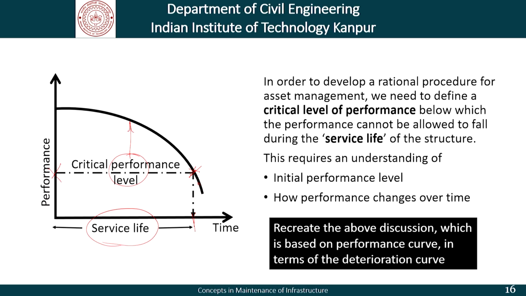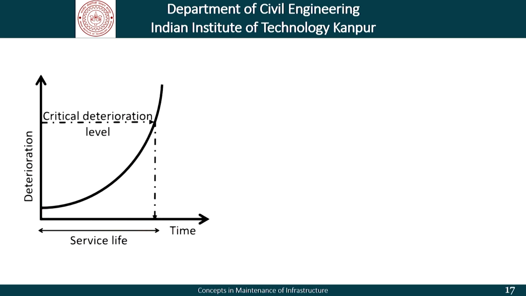The question of creating this using the deterioration curve had been left to you, and the answer is something like this. That is, we can define a critical deterioration level and then talk in terms of service life as that time duration where this critical deterioration level is reached. At times such as this, the deterioration levels are lower than this critical deterioration level, and beyond this point the deterioration levels are higher than this critical deterioration level, and that is unacceptable.